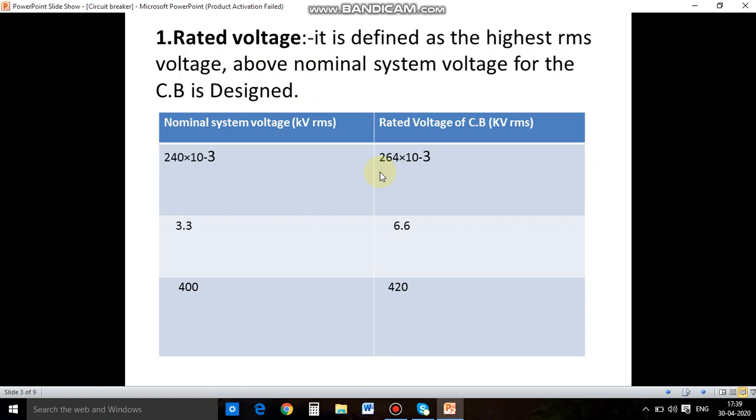First, rated voltage. Rated voltage is defined as the highest RMS voltage above the nominal system voltage for which the circuit breaker is designed. This is the nominal voltage in kV RMS, and this is the rated voltage of the circuit breaker in kV RMS. So first of all, I would like to tell you what the RMS value is.